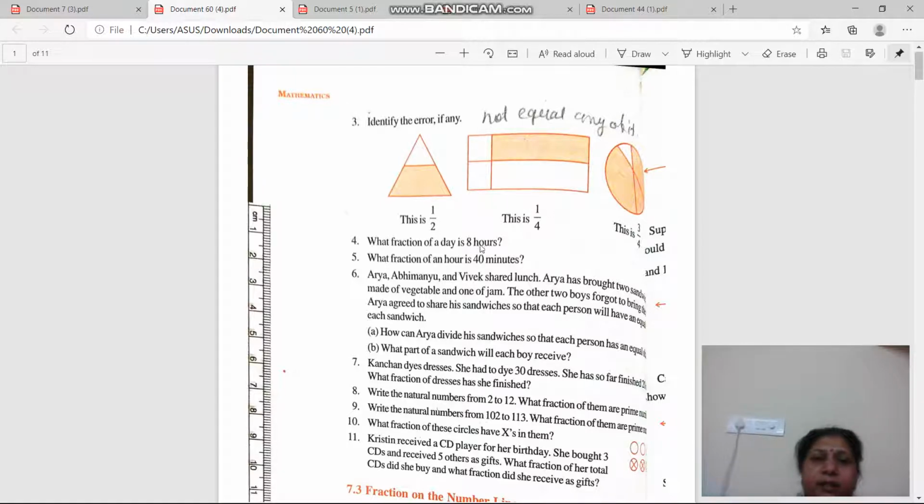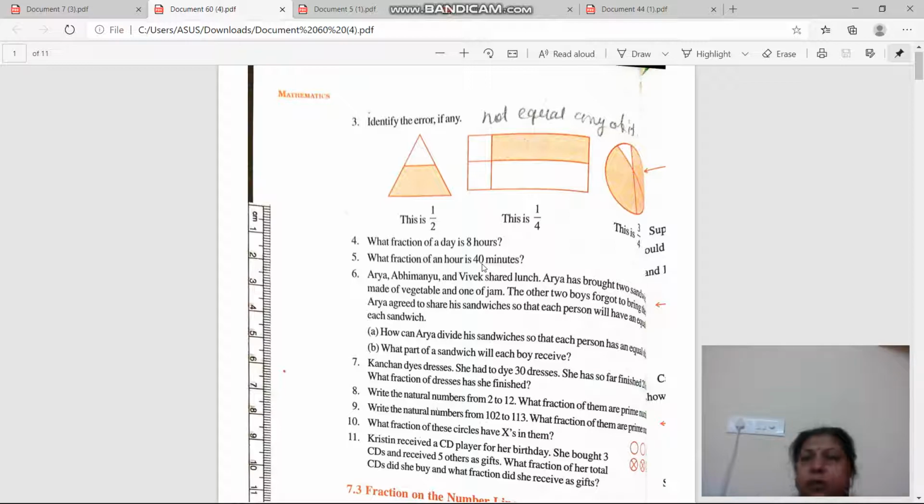So let's start the examples. I will not be revising each and every example. I will revise the type of examples. Okay? Suppose I have taken the fifth example. What fraction of an hour is 40 minutes? Now tell me the total minutes in an hour. It is 60 minutes, right? So what is the minutes given here?